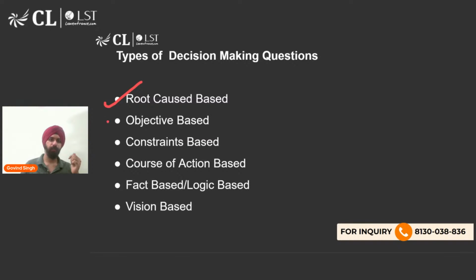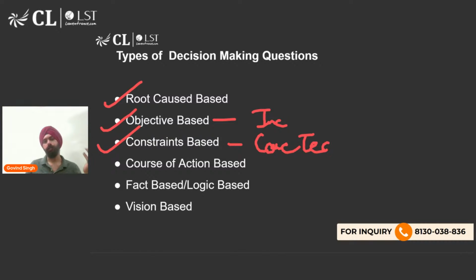Then there could be objective based questions. Let's say the same company example. If you want to increase the revenue, the objective is increasing the revenue of the company. That could mean cutting down on expenses, that could mean layoffs, that could mean anything. Then what are the constraints? So you cannot fire everyone to increase your revenue, right? You cannot, let's say, fire your core team. So that is a constraint.